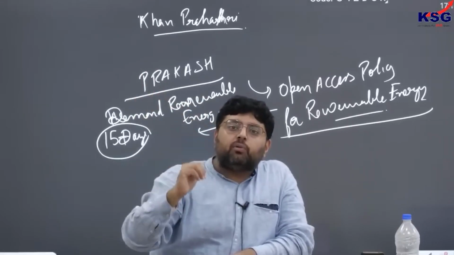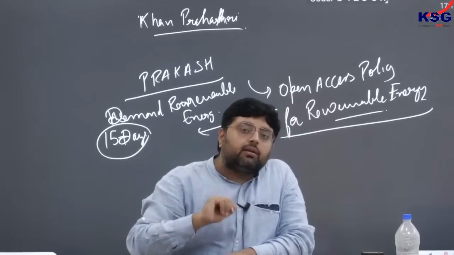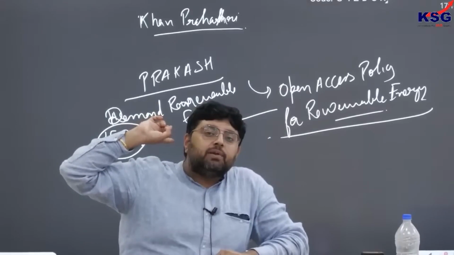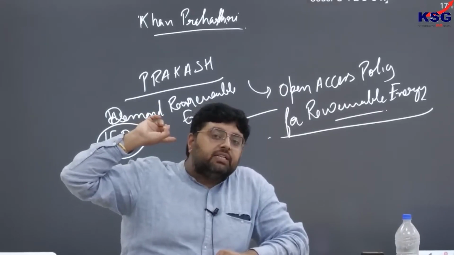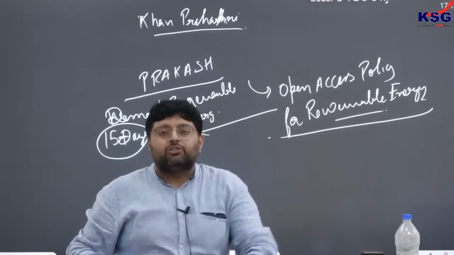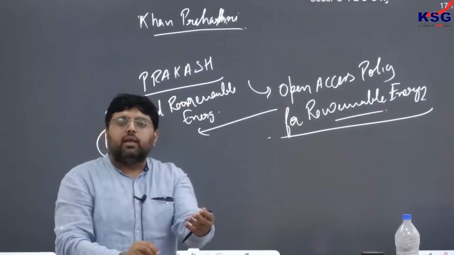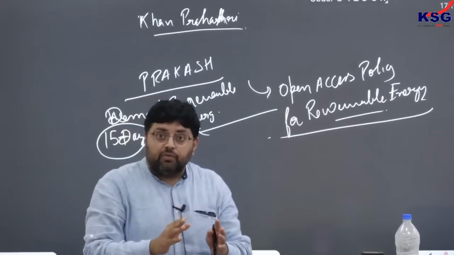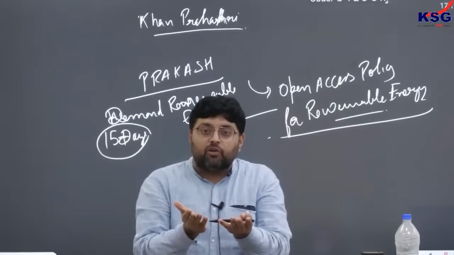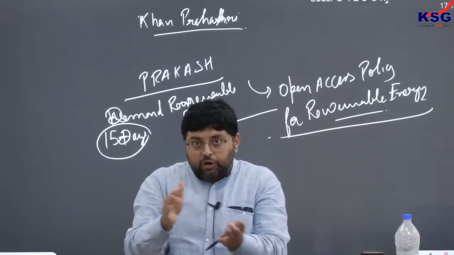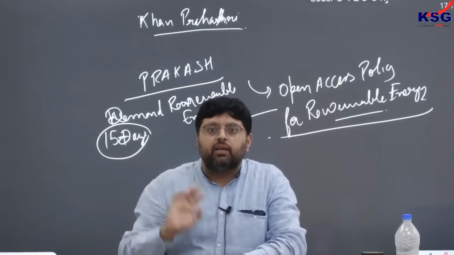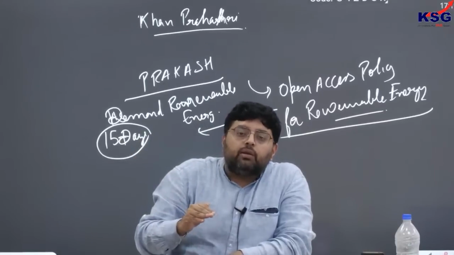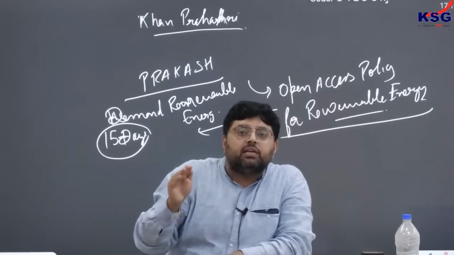So there we have talked about reduction of GDP per emission. GDP per emission can be reduced when our power plants, which are the major contributor of greenhouse gas, shift to new technology. It is not that in the exam you write we will shift to renewable energy in a day. When more than 60% of energy is coming from thermal power, you cannot shift to renewable energy in one day or in 1 year. It will take time. Gradually you will reduce the contribution of thermal power plants and increase renewable energy.